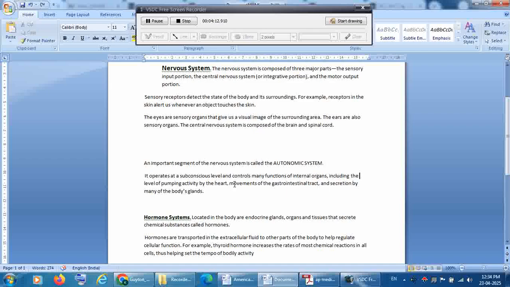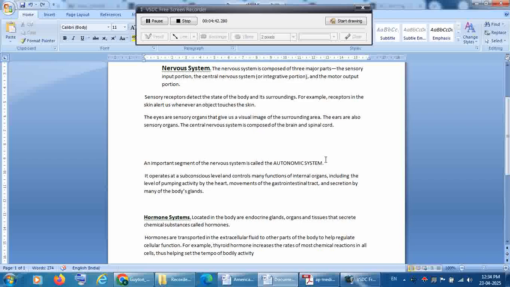our heart keeps on beating and our respiration goes on taking place, and digestion also goes on. Are we consciously controlling these functions while we are sleeping? No. These are all controlled subconsciously, without our knowledge. How they are controlled is by a mechanism called the autonomic nervous system.